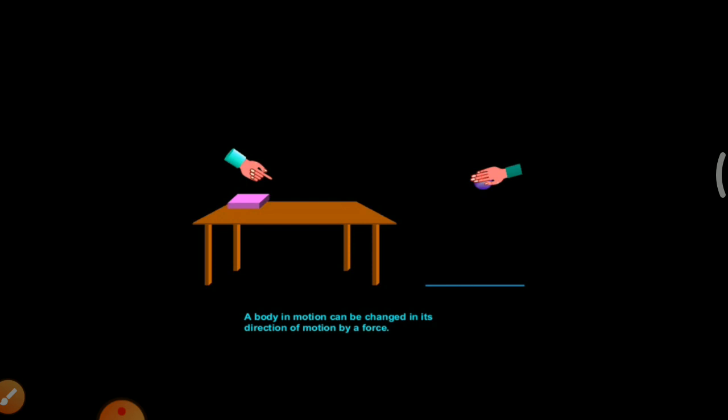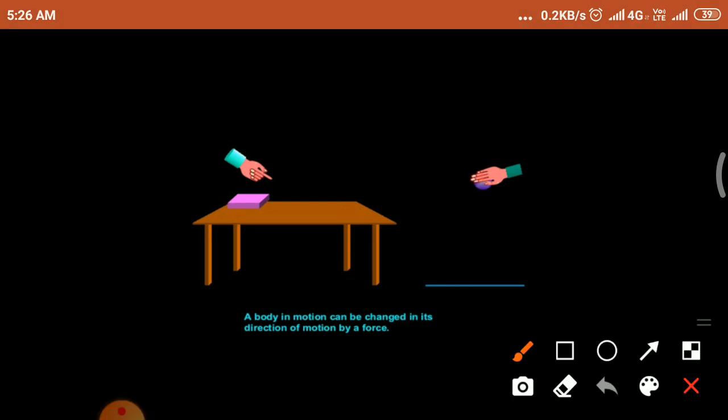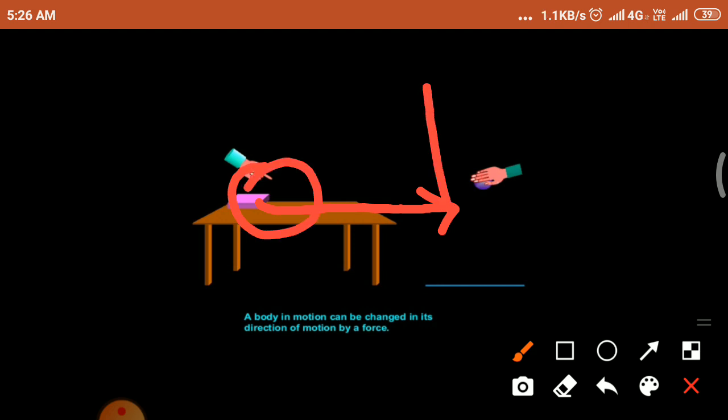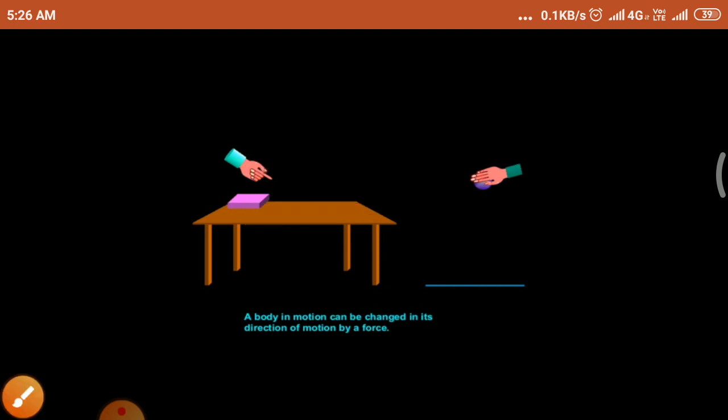And look at this image. A body in motion can be changed in its direction of motion by a force. Example, if a body is moving in this direction, if I apply any force on this object, it can change its direction. So the force is used to change the direction of the object. So these are the effects of force.